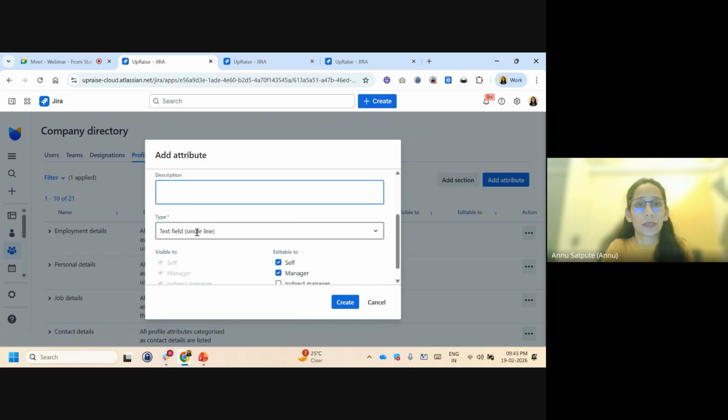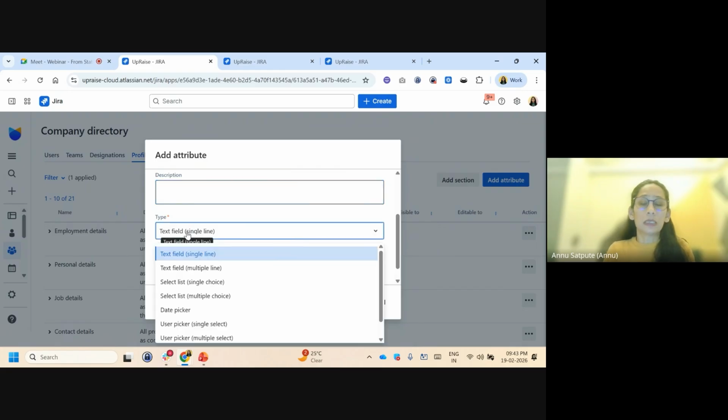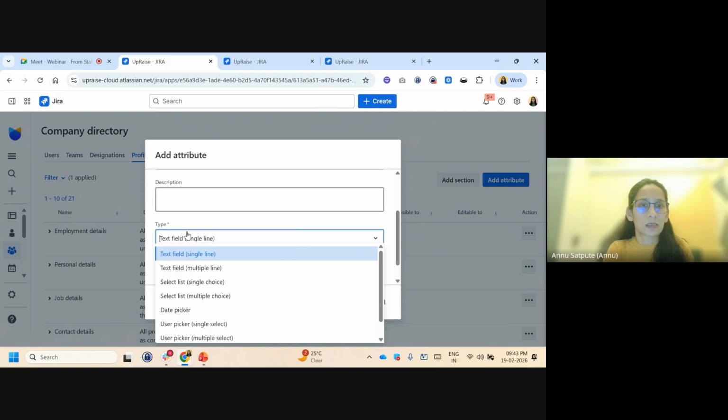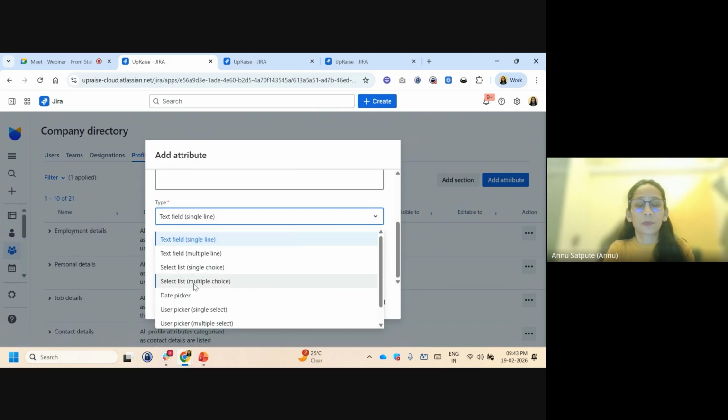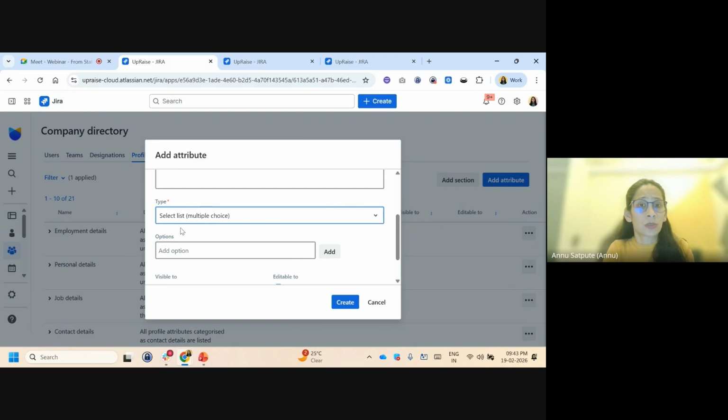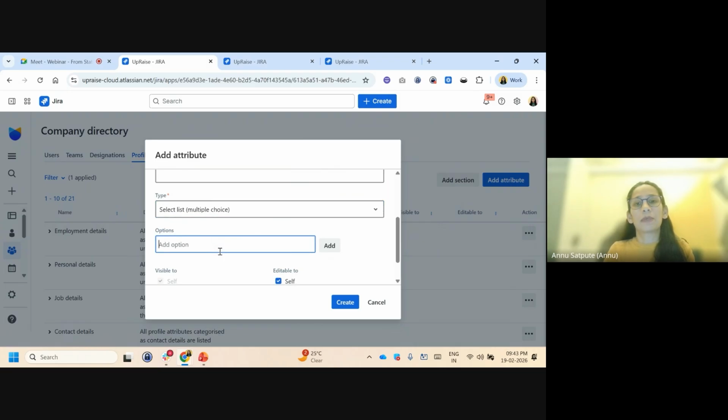And then you can define a type of field, right, based on what kind of data you are putting in. So for example, if you are putting in an address of the employee, you would say, okay, a multi-line text field will work here. But for something like tech stack or skills, in this case, I think the multiple choice field will be useful, because you will be able to add multiple skills and you can keep on adding those skills and select the relevant ones for each employee. So in this way, you can use this multiple choice option, right?